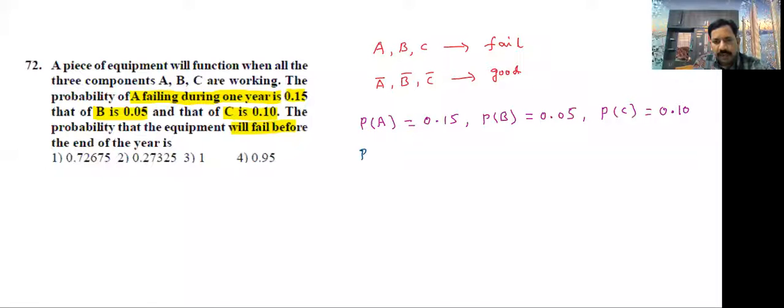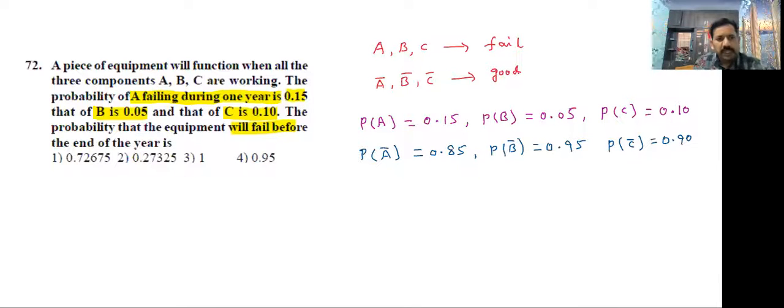Similarly, identify P of A complement: 1 minus 0.15, that is 0.85. P of B complement, how much, students? 0.95. P of C complement is 0.90.